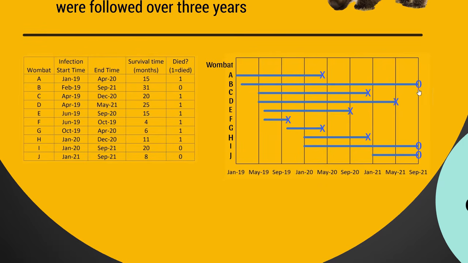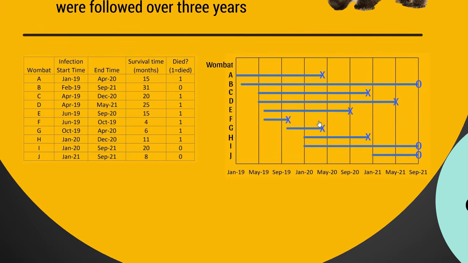Wombat B survives a long time, and we've got a naught, or a circle, right at the end to say, yep, this wombat actually didn't die in September 21. We could not follow it up any further. So you can see how all this works. There's Wombat C, D, E, F. F has got a short lifetime. What's that? June 19 to October 19, so only 4 months of survival.